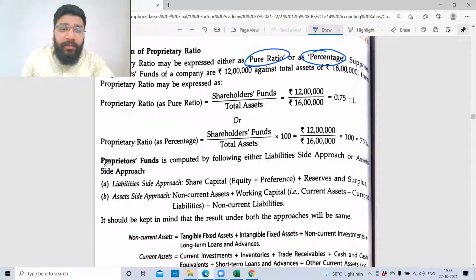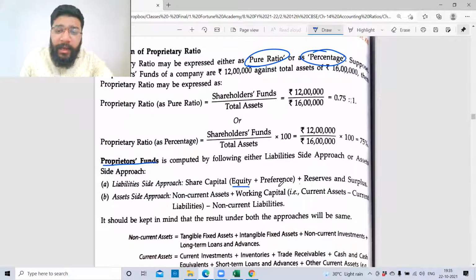How do you calculate the owner's fund? Proprietor's fund, how do you calculate? Liability side approach: equity share capital, preference share capital plus reserves and surplus. Asset side approach: non-current asset plus current asset minus current liability minus non-current liability. Or non-current asset plus working capital minus non-current liability. Basically, shareholders funds. You know what is shareholders funds, right?